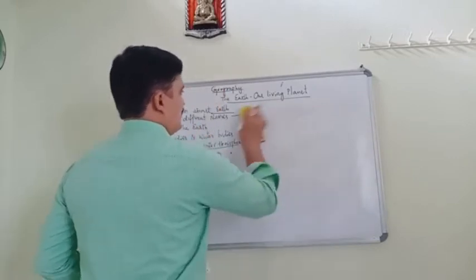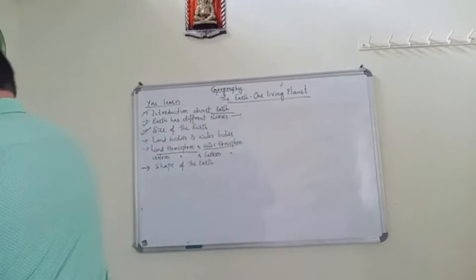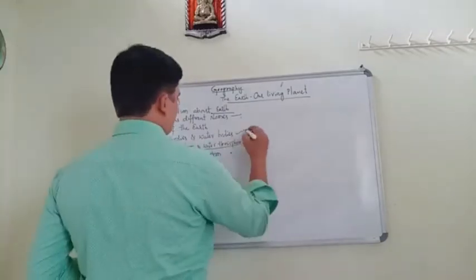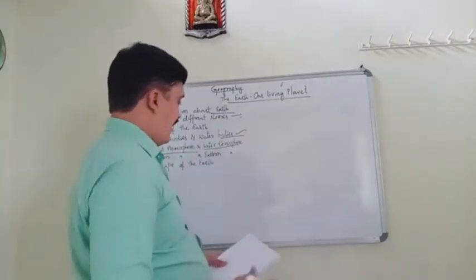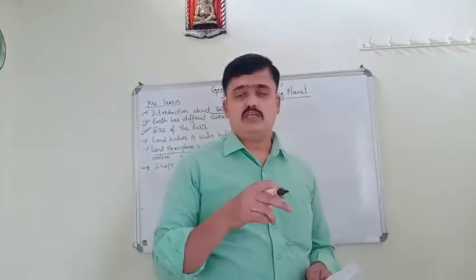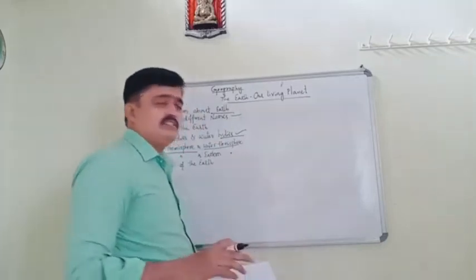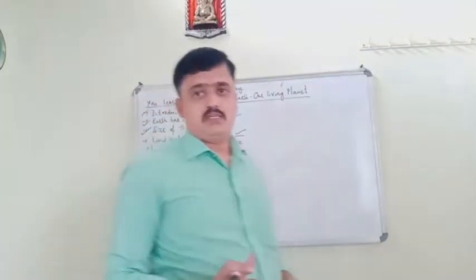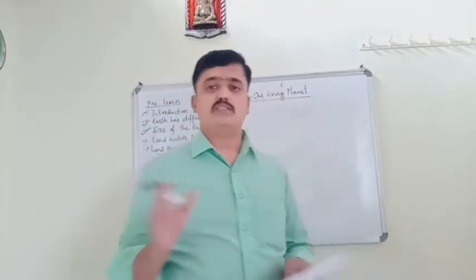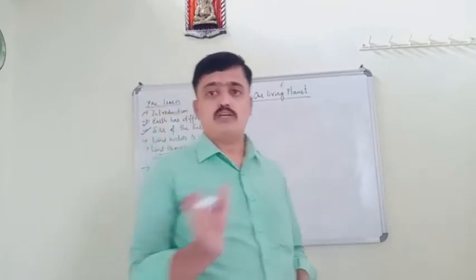What do we call land bodies and water bodies? The land bodies of the earth are known as continents. We know how many continents there are.